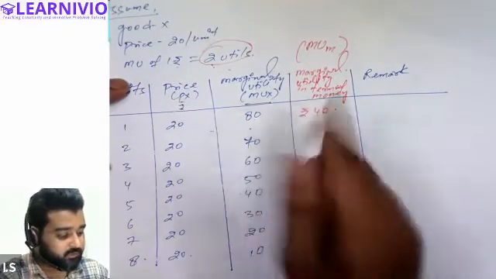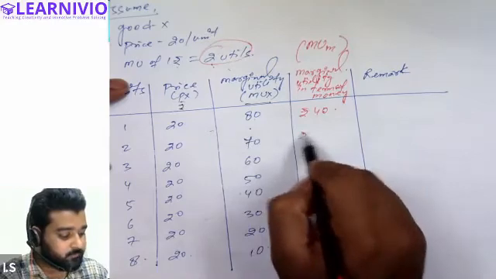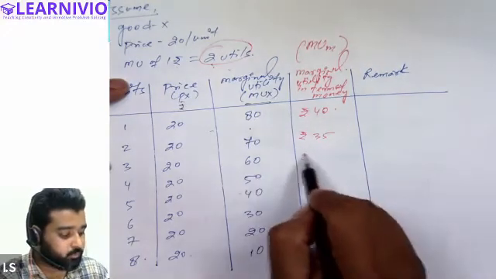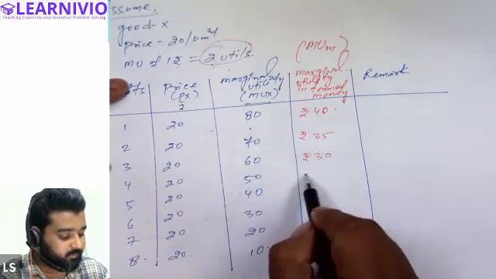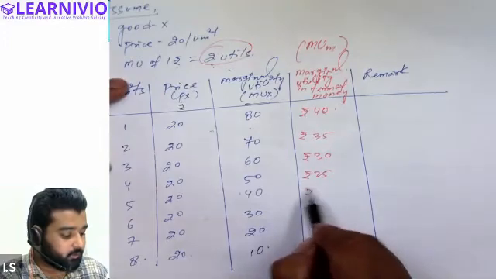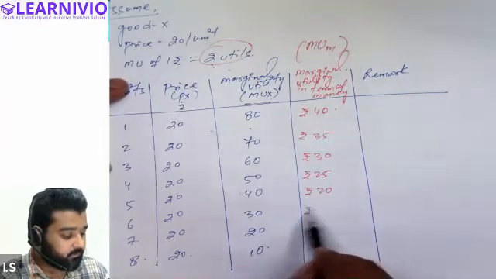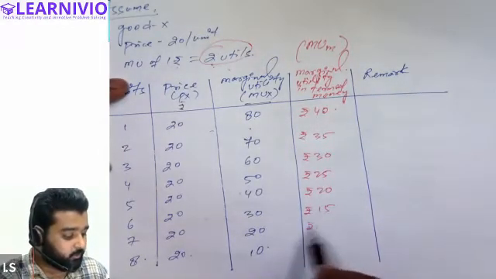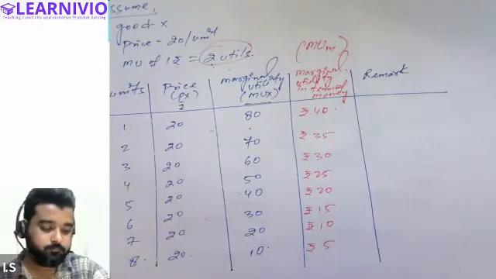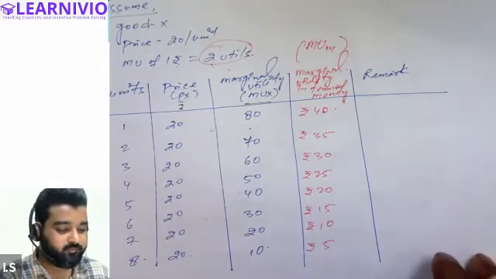70 utils of satisfaction will be equal to how much? 35. 60 utils of satisfaction will be equal to 30. 50 utils will be equal to 25. 40 utils will be equal to 20. 30 will be equal to 15. 20 will be equal to 10. And 10 will be equal to 5.